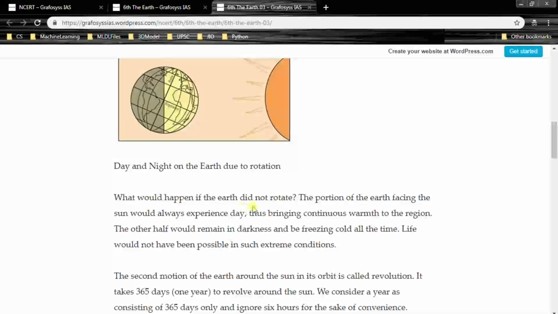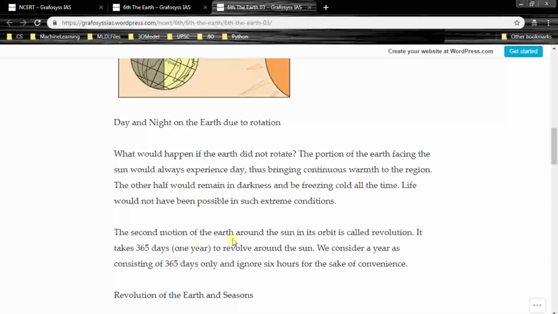What would happen if the Earth did not rotate? The portion of the Earth facing the Sun would always experience day, thus bringing continuous warmth to the region. So only this region will receive the sunlight, and it will remain warm. The other half would remain in darkness and be freezing cold all the time. So this will be hot and this will be cold. Life would not have been possible in such extreme conditions. So there will be opposite extreme conditions. So then life wouldn't have been possible.